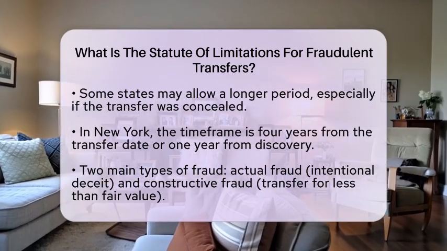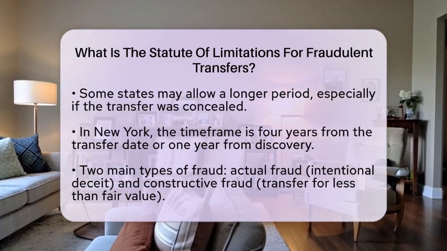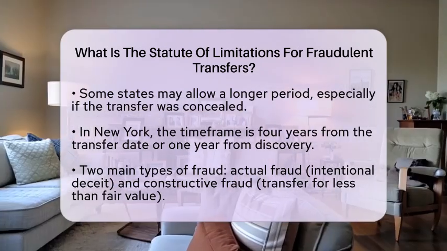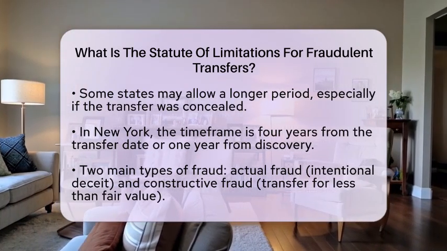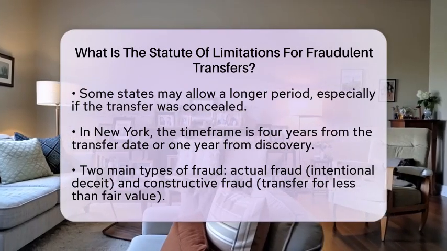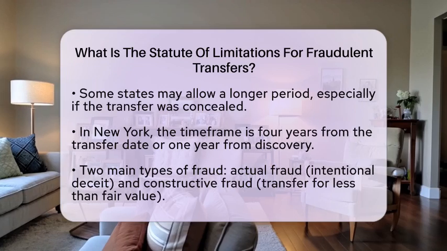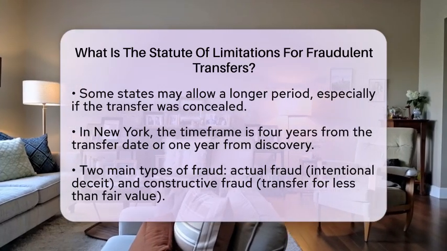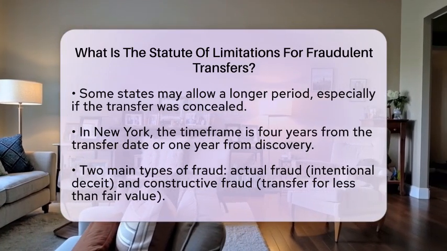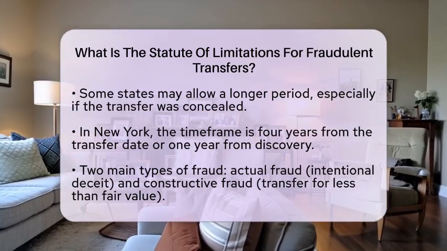The limitation period for actual fraud can be longer, often allowing up to 4 years or more. Constructive fraud typically has a shorter time frame of 2 to 4 years from the date of the transfer. In the context of divorce, fraudulent transfers can be a tactic used to hide marital assets. This makes the statute of limitations critical.